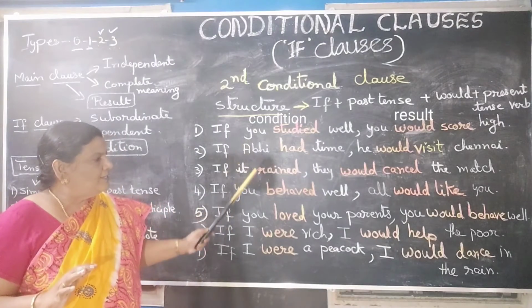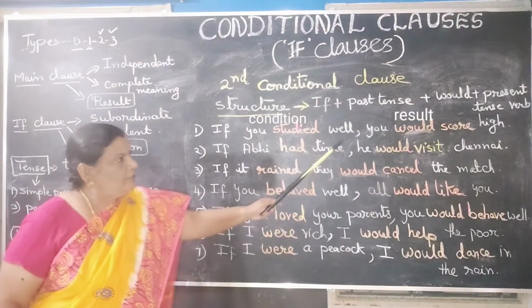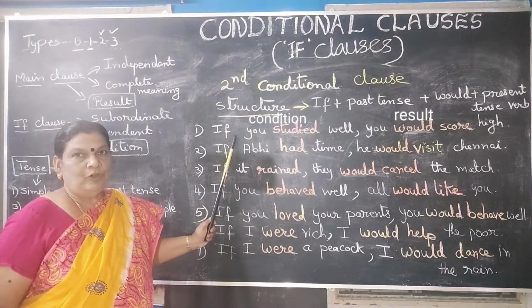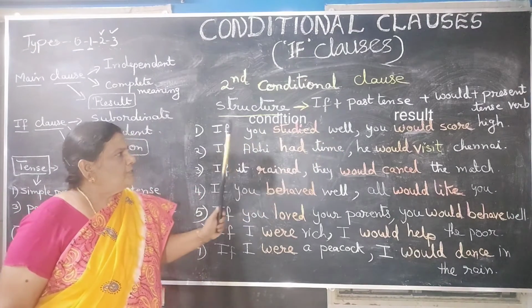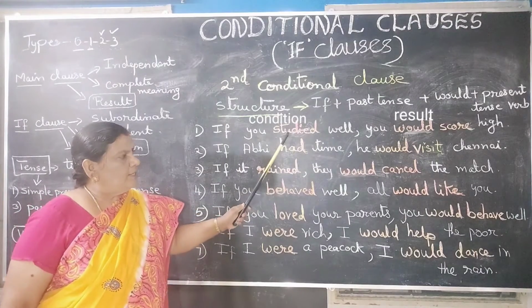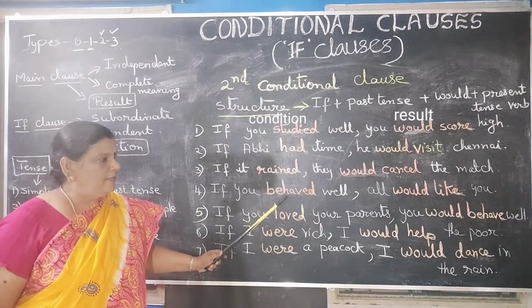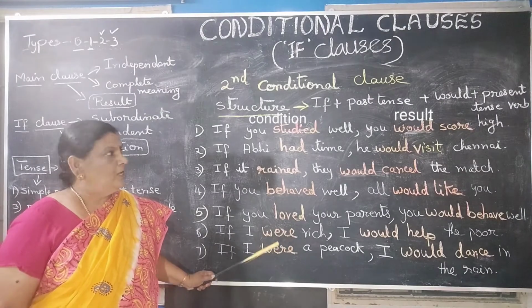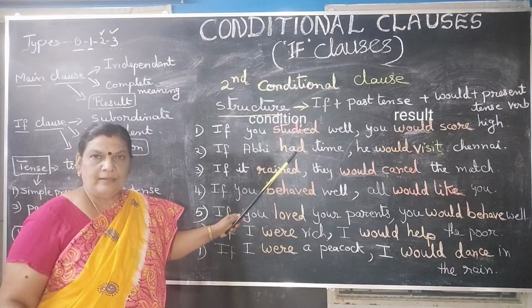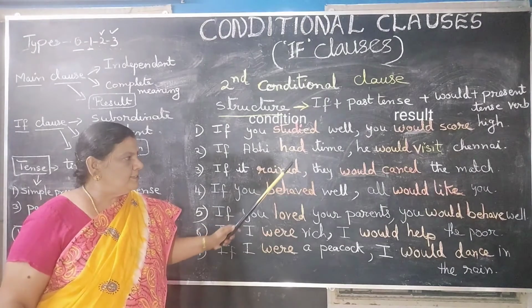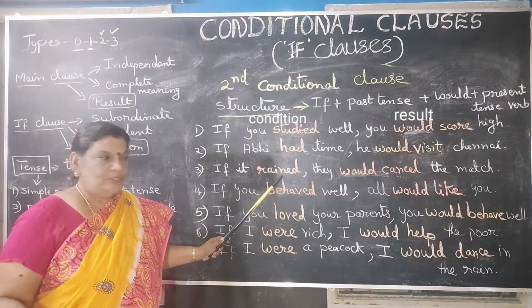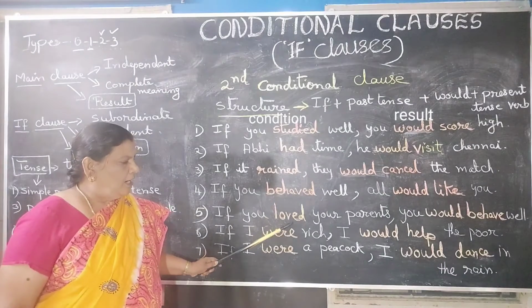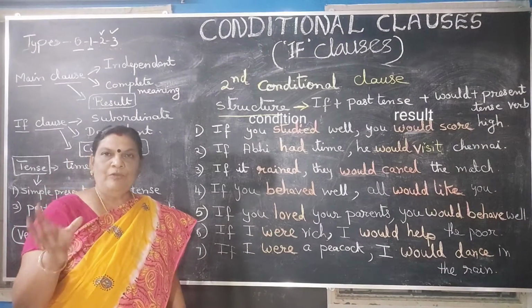Okay, now look at all this subordinate clause. So there's a comma over here and right before that, this is only the if clause. Okay, if clause up to this comma. So in this, studied, had, rained, behaved, loved, were, all these are past tense. Okay, children. So studied refers to past tense, had also refers to past tense, and rained is also past tense, behaved is a past tense form of verbs. Loved, were, all these are past tense form of verbs.